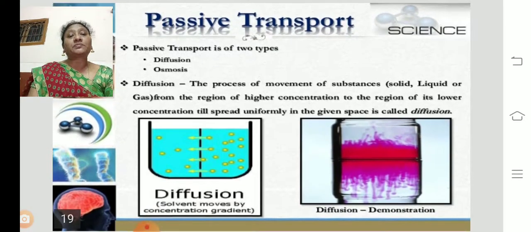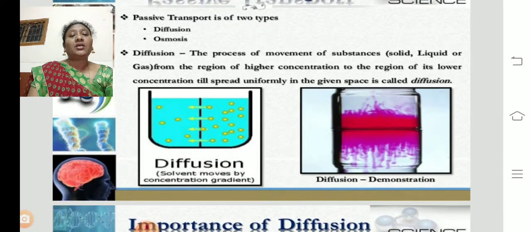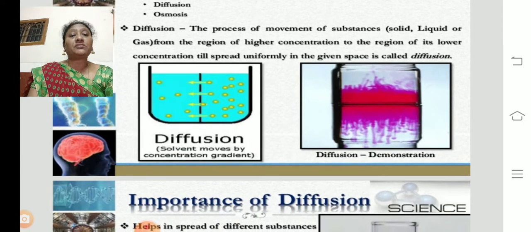Passive transport: diffusion and osmosis. What is diffusion? The process of movement of substances, solid, liquid or gases, from the region of high concentration to the region of low concentration till spread uniformly in the given space is called diffusion.